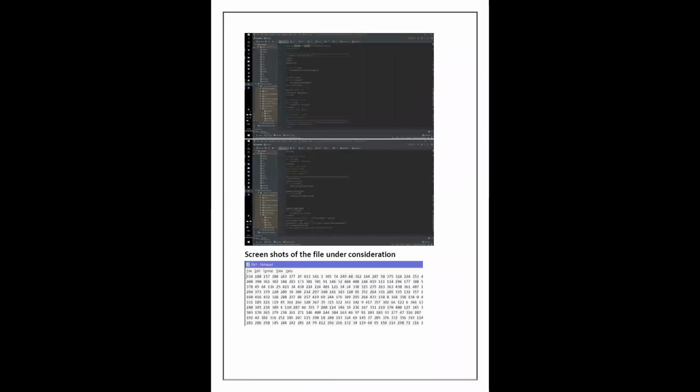Can you move down, Aditya? These are the screenshots of the code in PyCharm. This is the file that we have used here. These are our outputs, sir, as you can see.